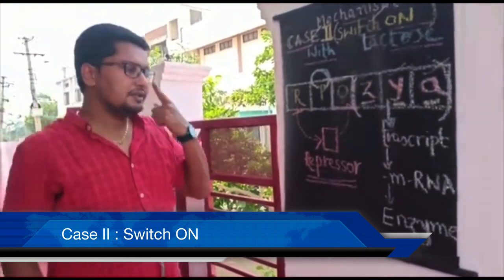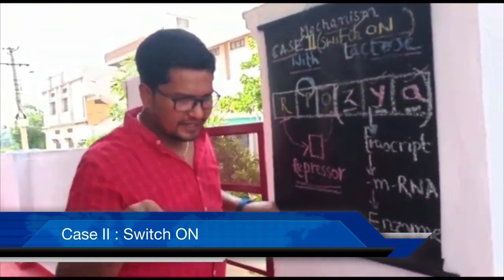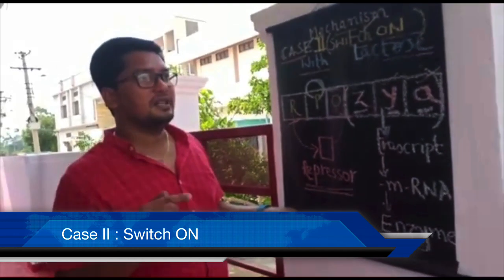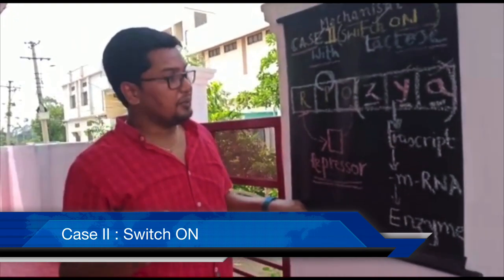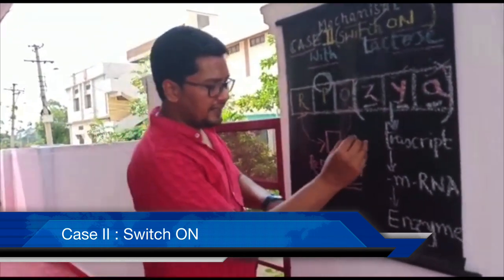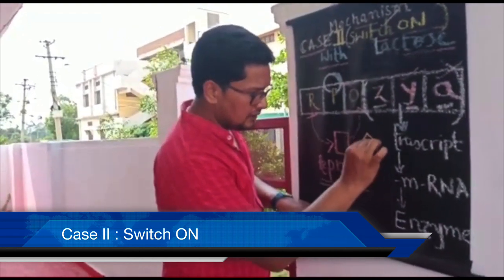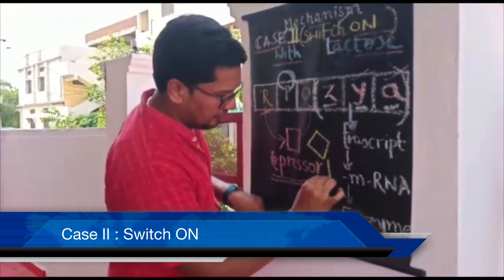Jacob and Monod cultured the E. coli bacterial cells, and for those E. coli bacterial cells, now they have prepared a nutrient medium, and that nutrient medium contains lactose now. So let me represent lactose here.